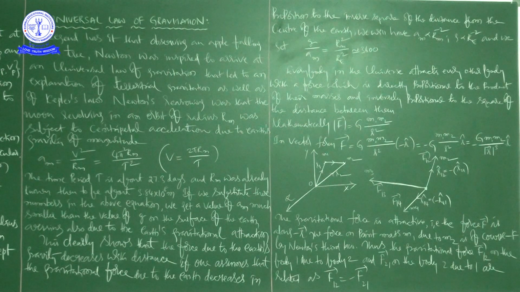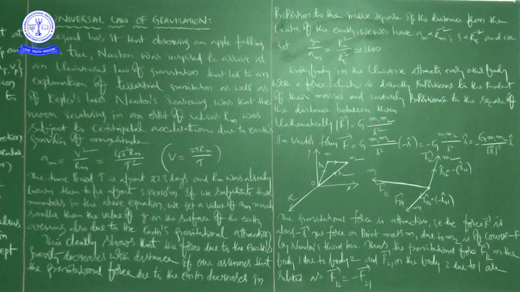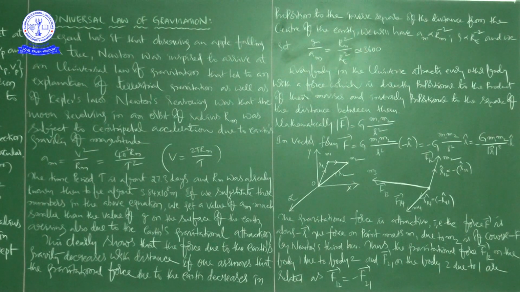In agreement with that, and the value of am from equation 8.3, these observations led Newton to propose the following universal law of gravitation.